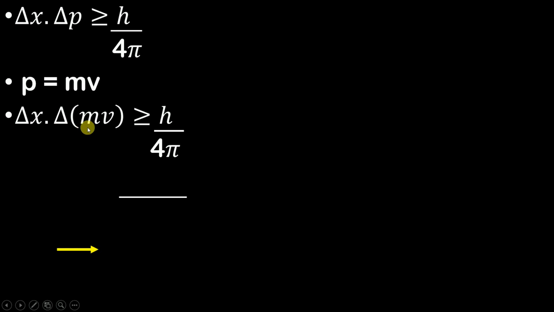Since there is no error in m, I will shift this m from the left hand side to the right hand side. When it goes to the right hand side, it is obviously going to go into the denominator. Now, what does this equation mean? In this equation, this delta v is nothing but the uncertainty in the determination of velocity.